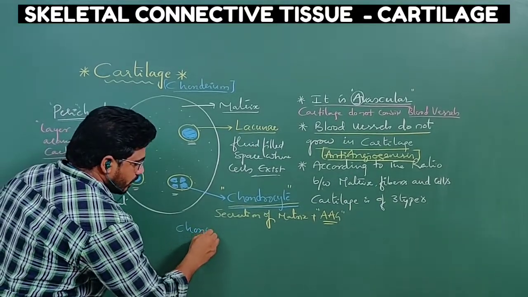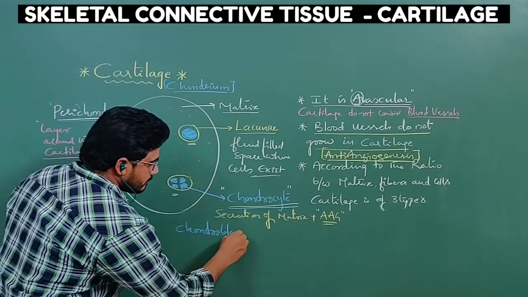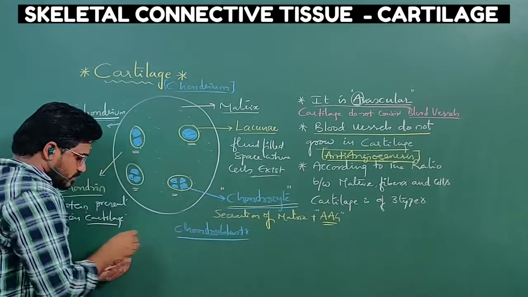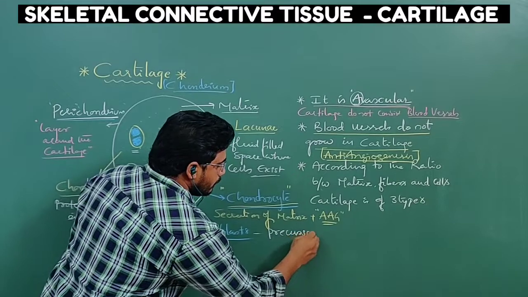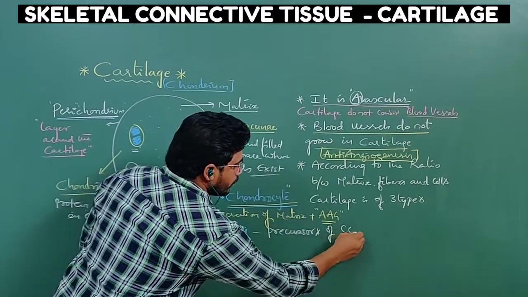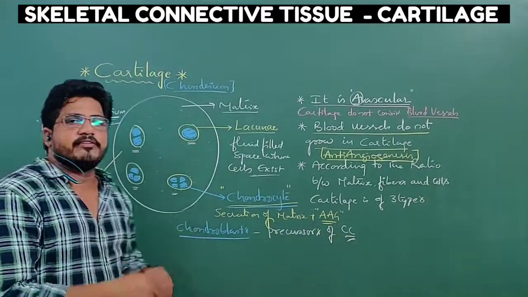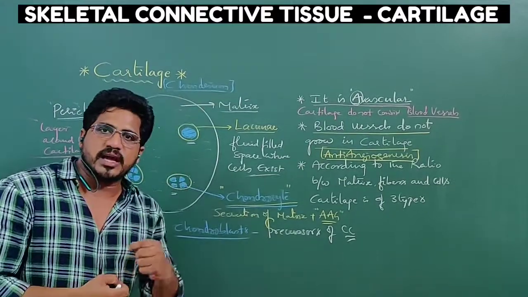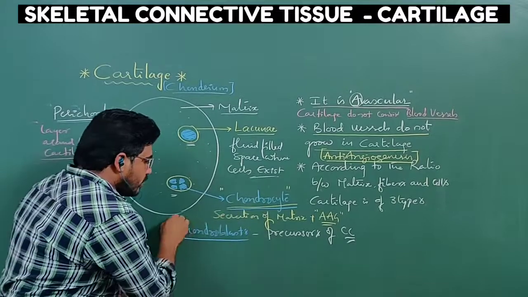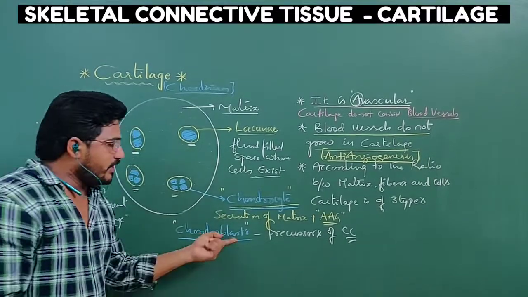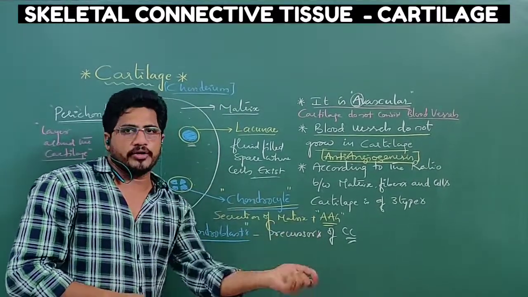They are chondroblasts. Chondroblasts means what? They are precursors of chondrocytes. Chondrocytes are functional. Chondroblasts are immature in nature. Once a chondrocyte dies, it will be replaced by a chondroblast. That is why I have written here, precursor of chondrocyte.